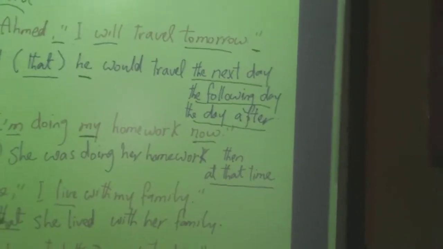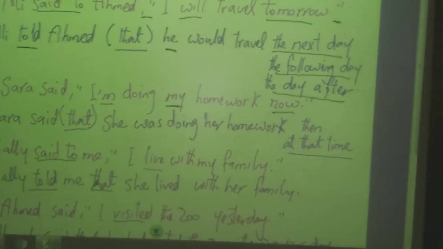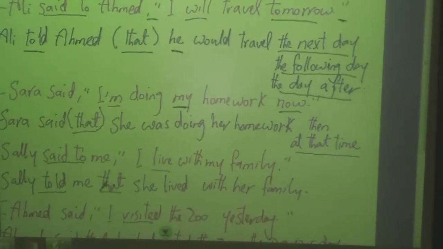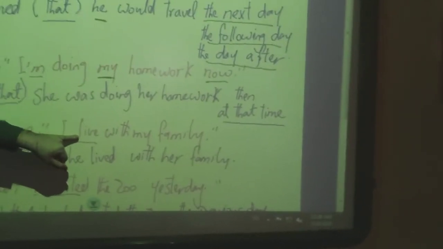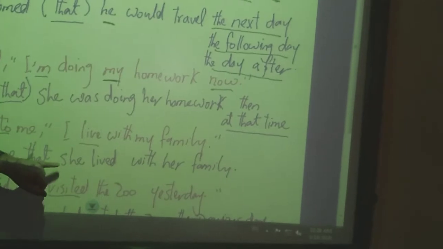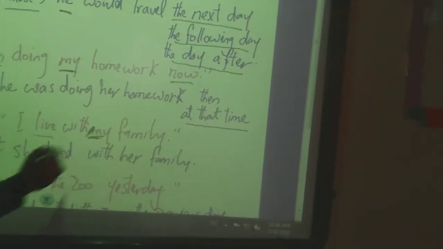So what about if you have played? You can change the past into the past perfect. So played will be had played. Studied will be had studied. Again, we have the main verb in the present simple, so we can change it into the past simple. So live will be lived. So it will be she lived with her family. Okay? Another one.